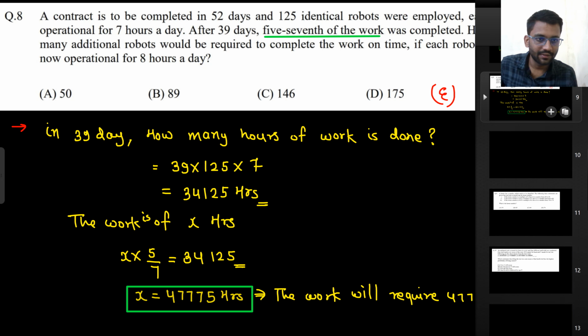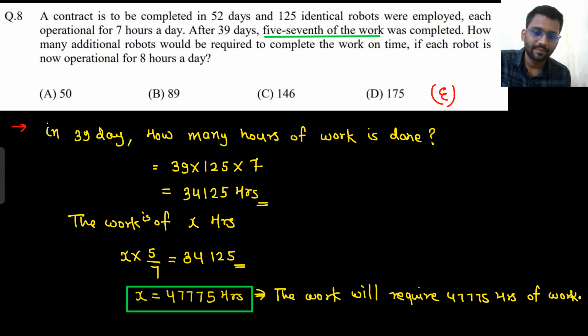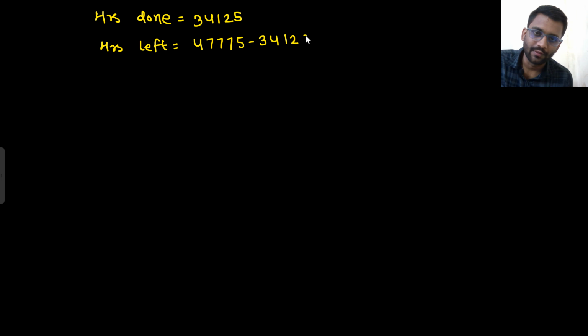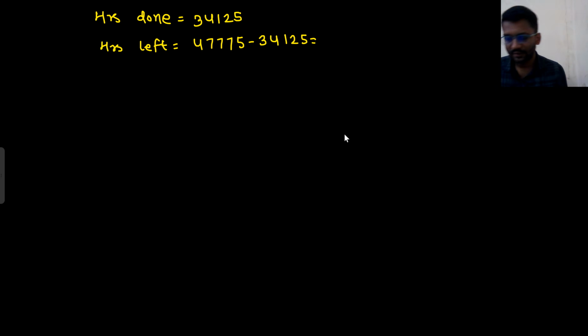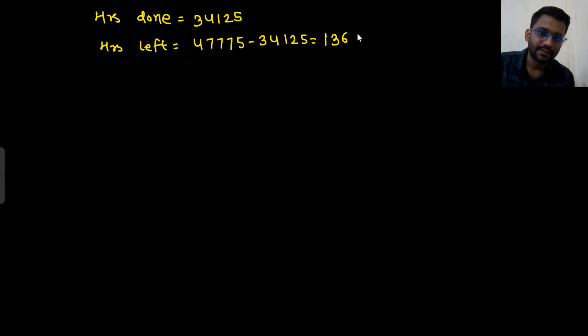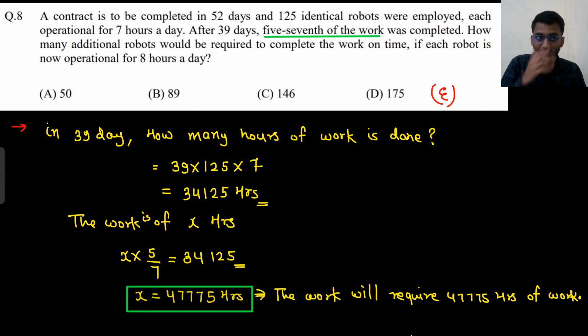So hours done is 34125. Hours left would be 47775 minus 34125. So 13650 hours are left. These many hours are left. Okay, well and good.